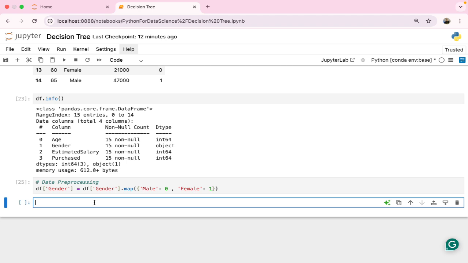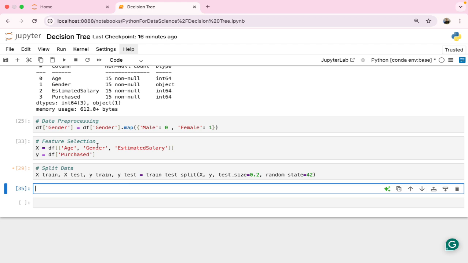In short, we need X and Y, and based on that X and Y we are going to split the data, right? So we are going to do those things. I'll quickly write train, test, split also, and then feature selection also. So now we have done this feature selection in X. This is our independent variable. In that I have passed age, gender, and estimated salary. Then I have declared the Y variable.